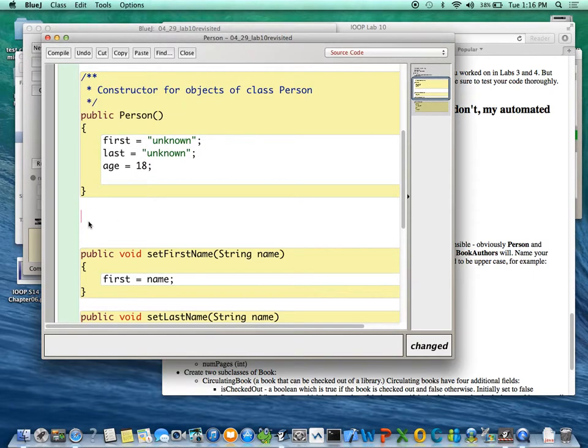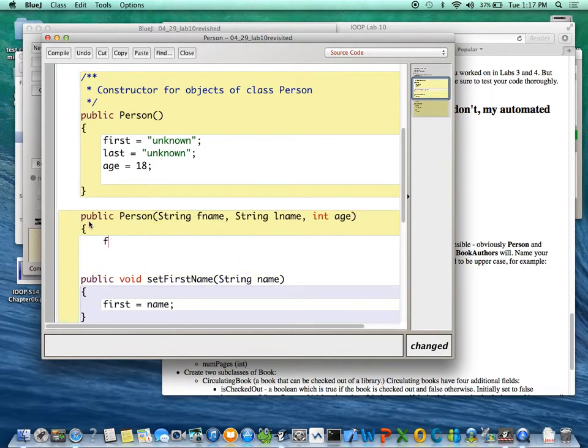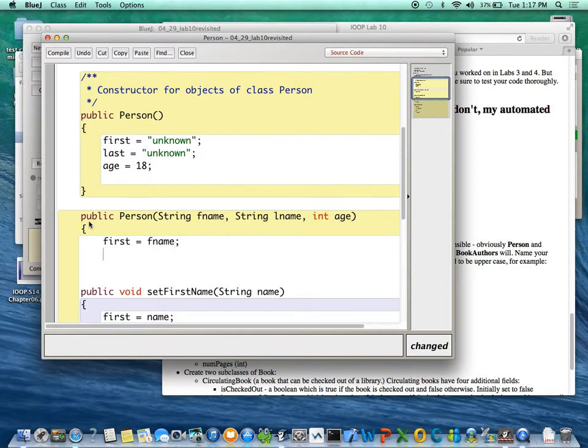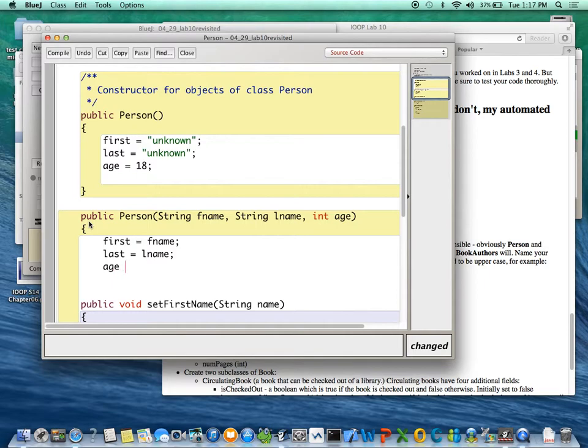Okay, so what I want to do, let's suppose we have another person constructor that takes their, what do you want to take? You want to take all three things, or you want to just take a name? What do you want? All three. Public Person(String firstName, String lastName, int age). All right, and we'll say first gets fName, last gets lName, and age gets...